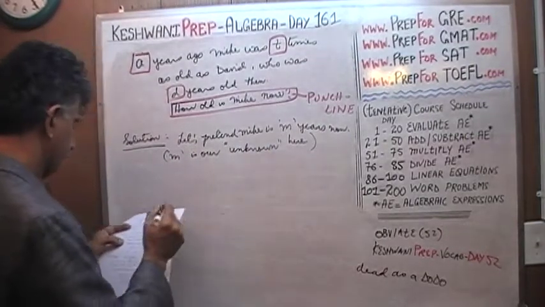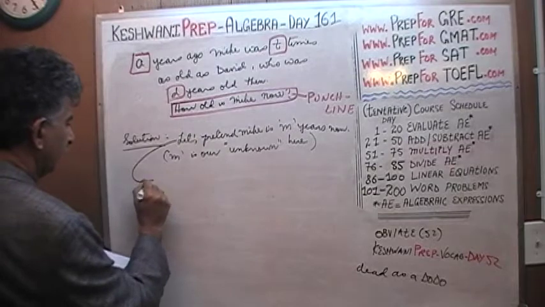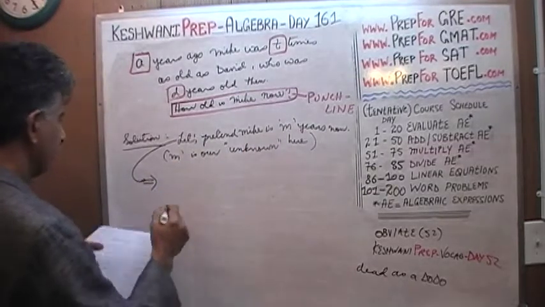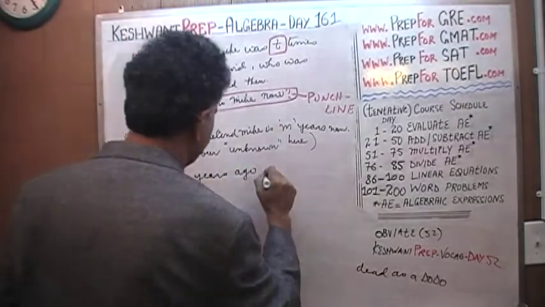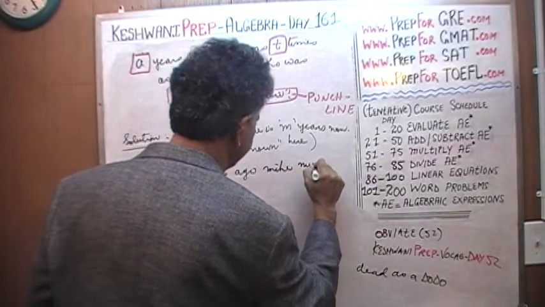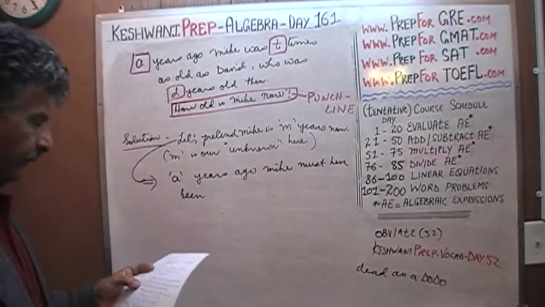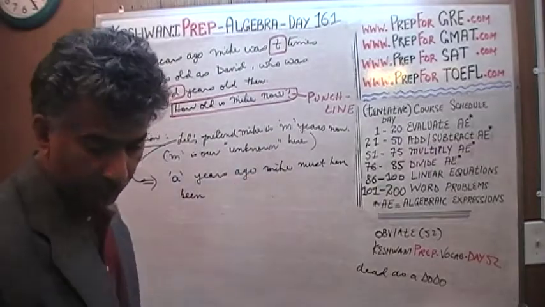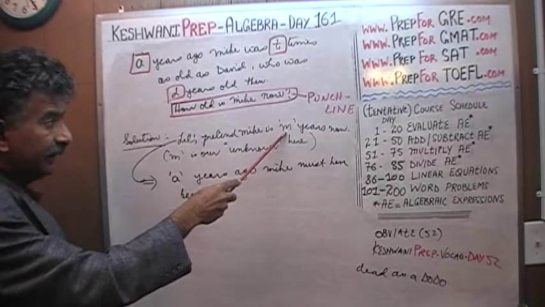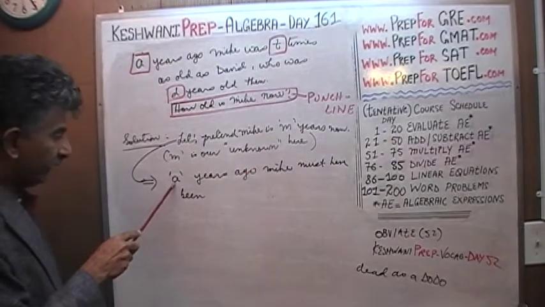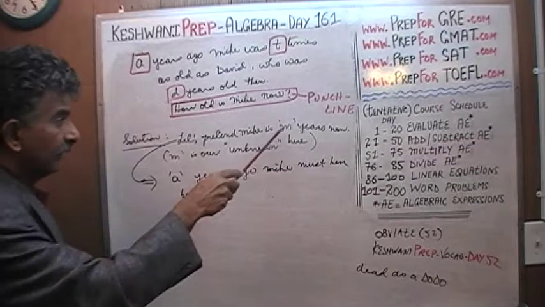Let's pretend he's M years old today. If that's true, then A years ago, Michael must have been however old he is today minus A. For example, if he's 13 years old today, then 3 years ago, if A happens to be 3, he must have been 13 minus 3.